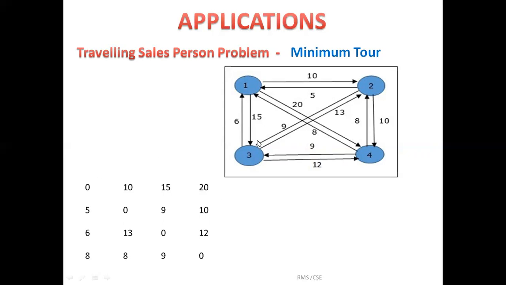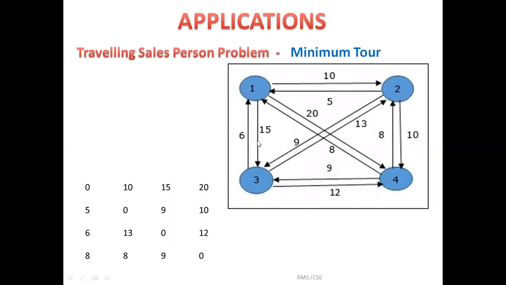In the same way, for the given graph, first we need to write the weighted matrix as we already discussed: main diagonal 0, presence of edges the edge weight, absent edges infinity. Now I will show one example: 1 to 2 is 10, 2 to 1 is 5. So directions are very important. Like this, we have constructed the weighted matrix for the given graph.